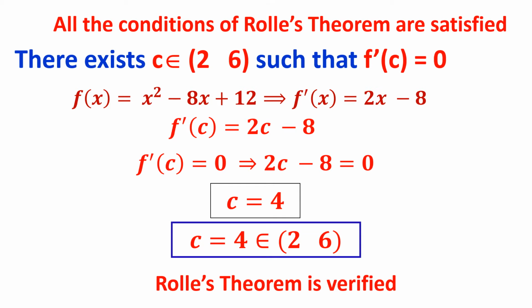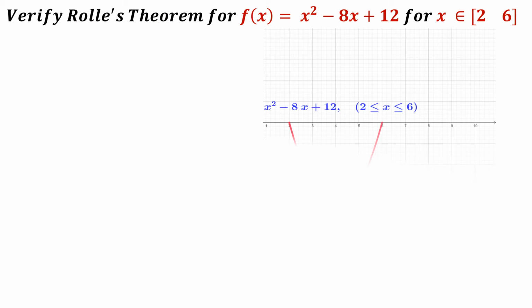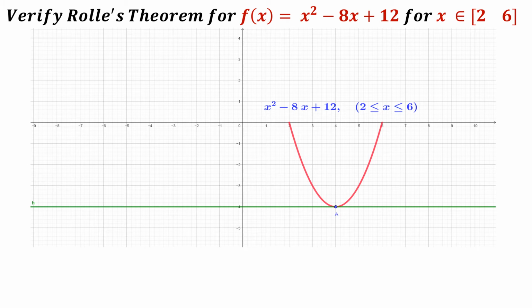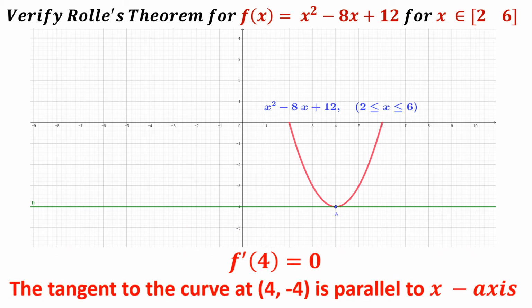Well, now let us try the graph of it. This is the graph of x square minus 8x plus 12. And you are seeing that C is equal to 4, that is f dash of 4 is 0. Now at the point 4 comma minus 4, if I draw a tangent, you are seeing that it is 100% parallel to x-axis. Therefore, we have verified Rolle's theorem, that all the conditions are satisfied. Therefore, the tangent to the curve at C equal to 4, that is the point 4 comma minus 4, is parallel to x-axis.